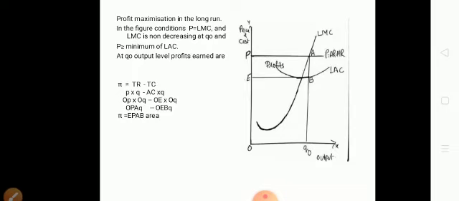Only if you are showing loss, the price line will be below the AVC and AC, and when you are showing profit maximization of the firm, the price line is above the AC and AVC. That is the only difference. And loss is what? Loss is TC minus TR, whereas profit is what? TR minus TC.